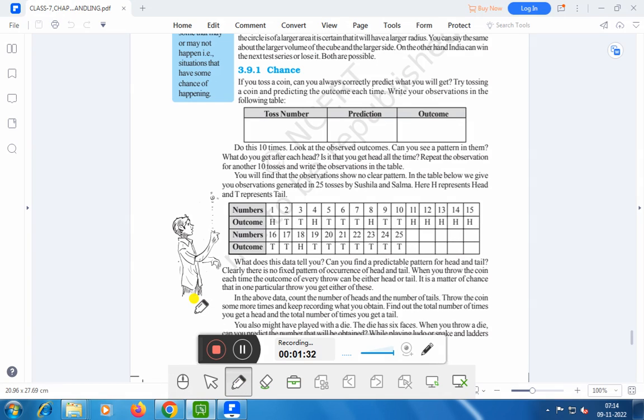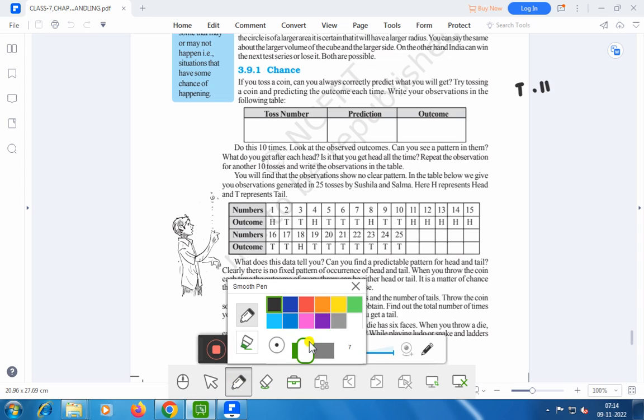Here you can say that a coin has two outcomes, either tail or head, right? Therefore, the chance or probability of getting head or tail is 1 by 2.